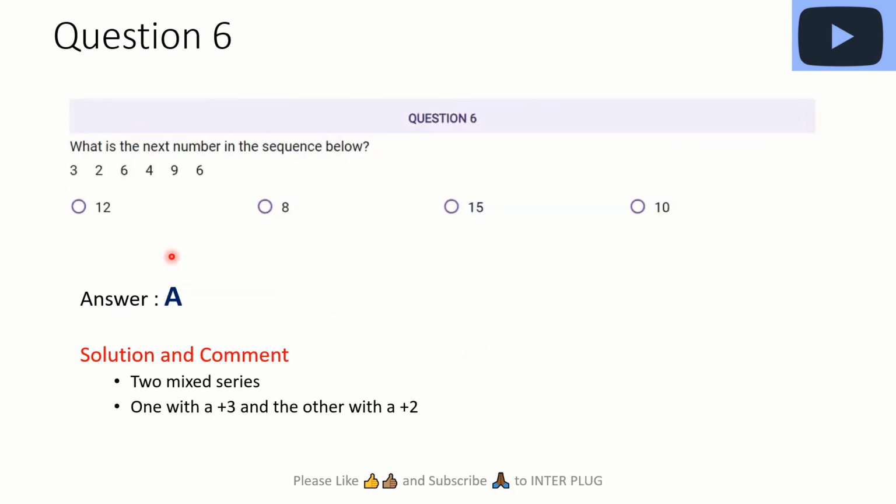Question 6. Okay, here we have some maths. What is the next number in the sequence below? So we have 3, 2, 6, 4, 9, 6. You can easily identify this as two series, right? So the first series is 3 plus 3 is 6, plus 3 is 9. The other one is 2 plus 2 is 4, plus 2 is 6, right? So definitely the next one is 9 plus 3, which is 12. So the answer is A. Okay.